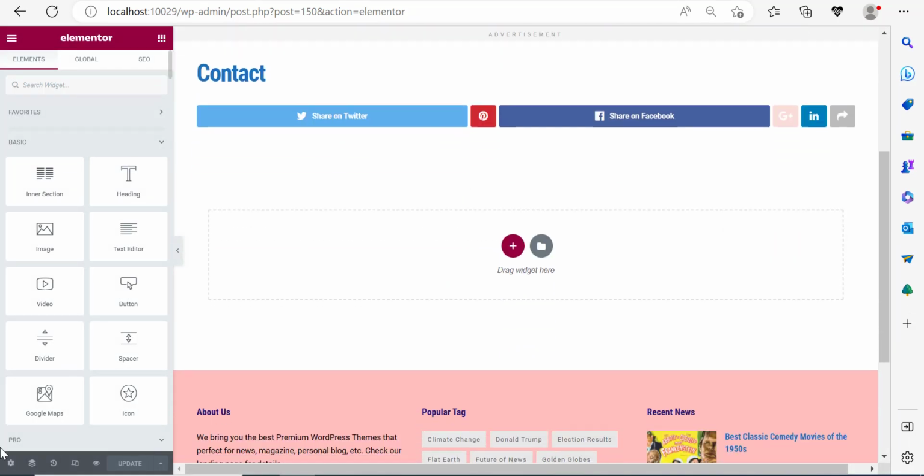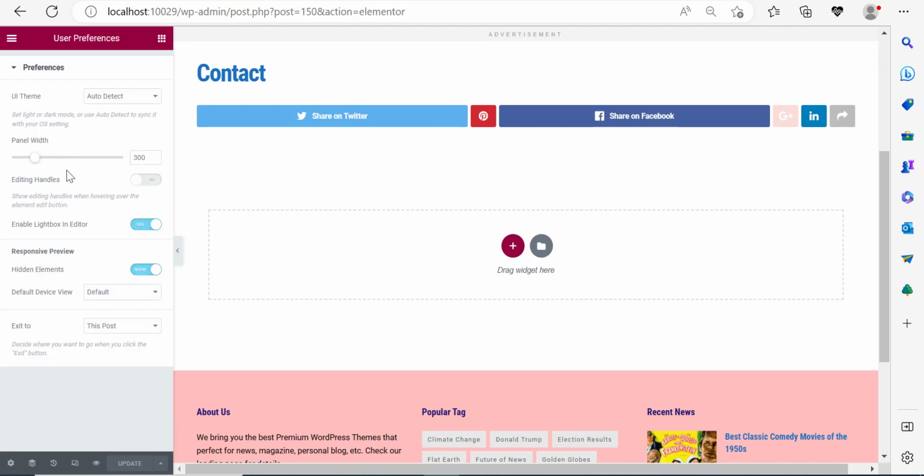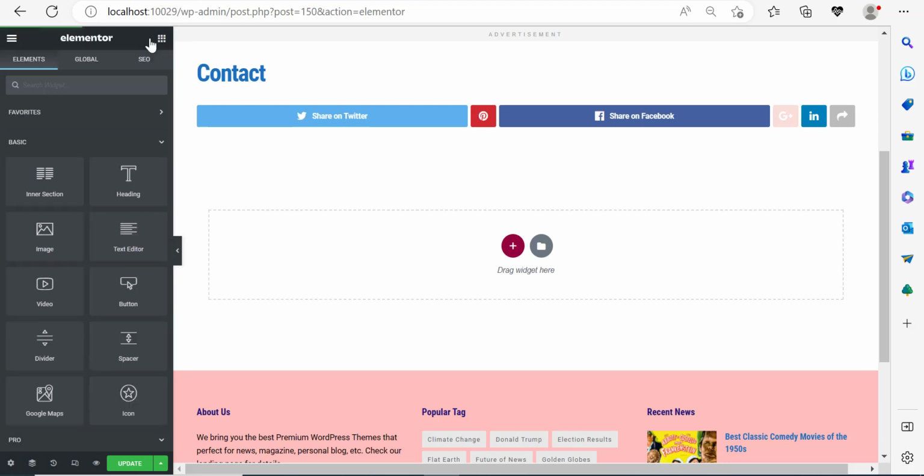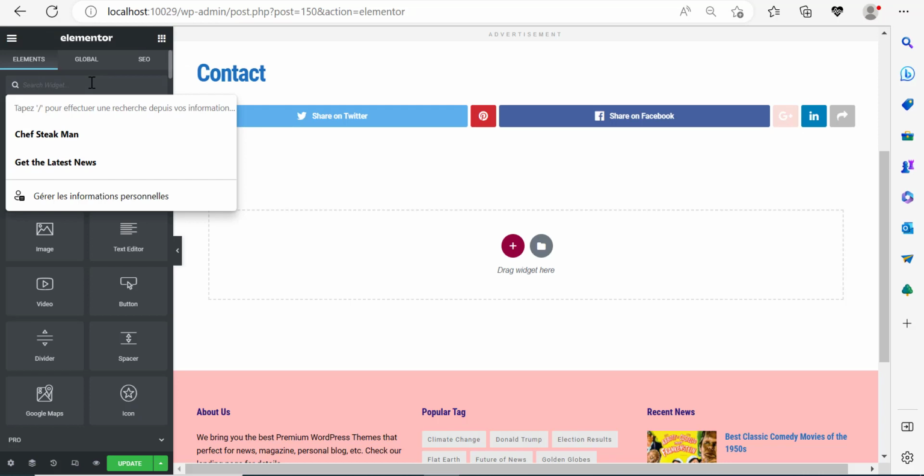Right. Let me just show you a handy trick. For those of you who don't like the light Elementor view, you can make the screen darker if your eyes are so sensitive. So you can click here on this, go to user preferences, and let's change this to dark instead of light.